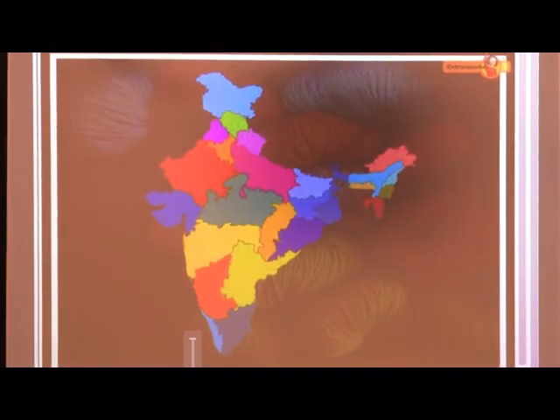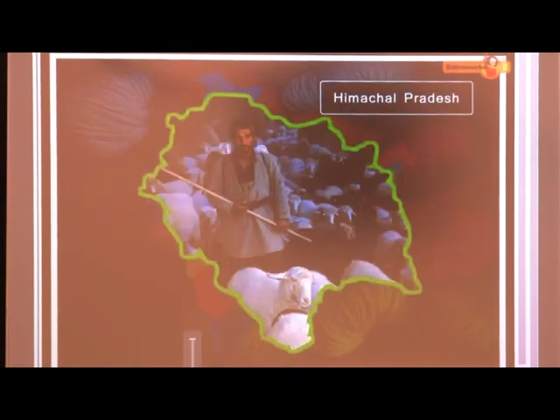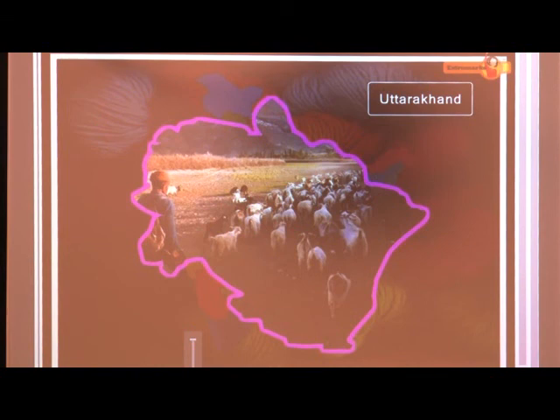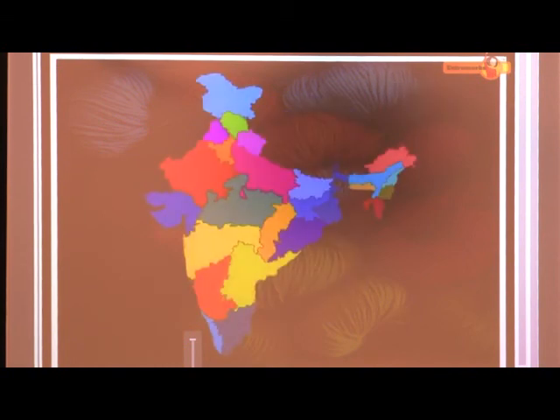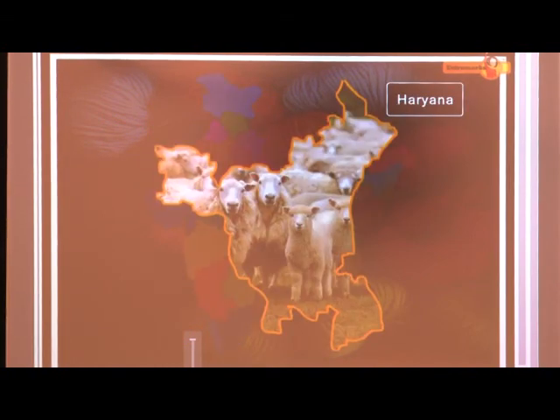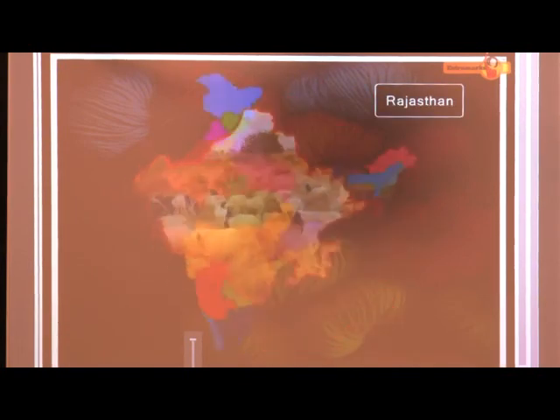Sheep rearing in India is performed in the hilly regions like the states of Jammu and Kashmir, Himachal Pradesh, Uttarakhand, Arunachal Pradesh and Sikkim. It is also done in the plains of Haryana, Punjab, Rajasthan and Gujarat.